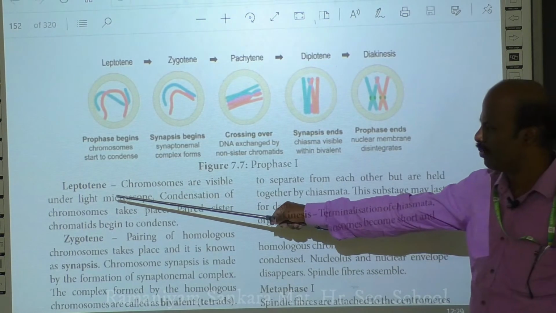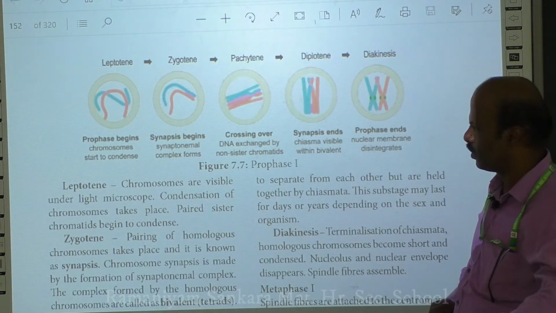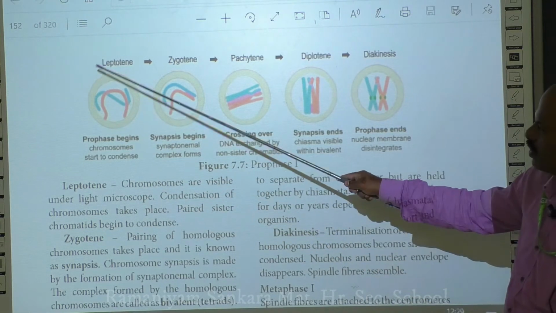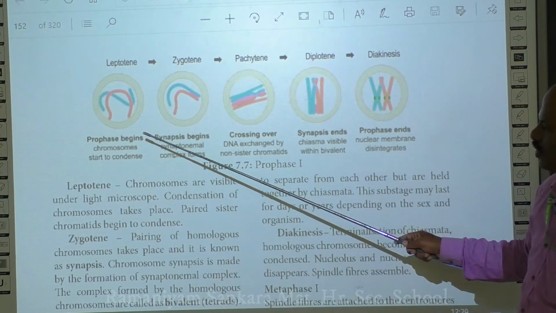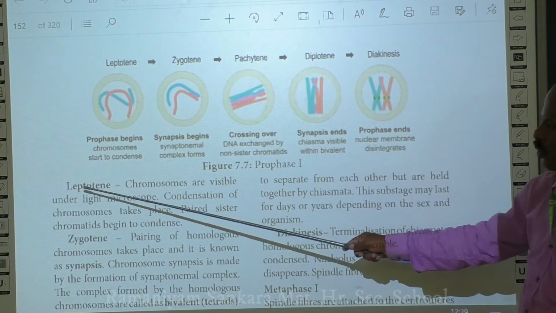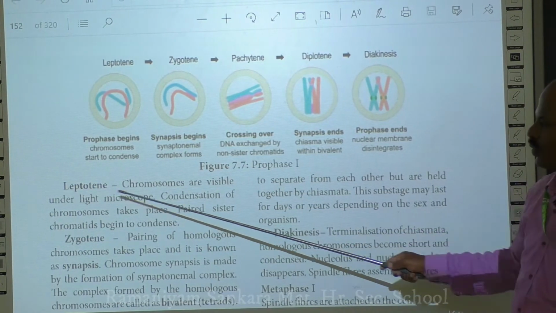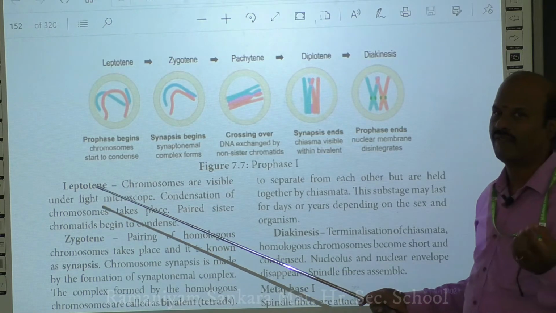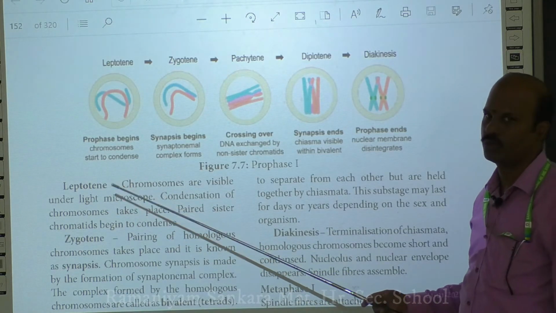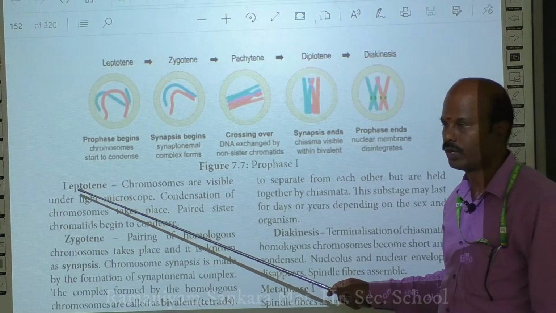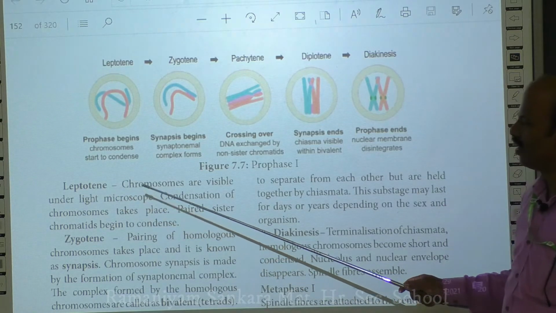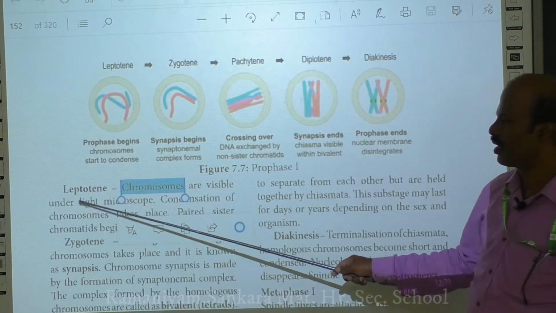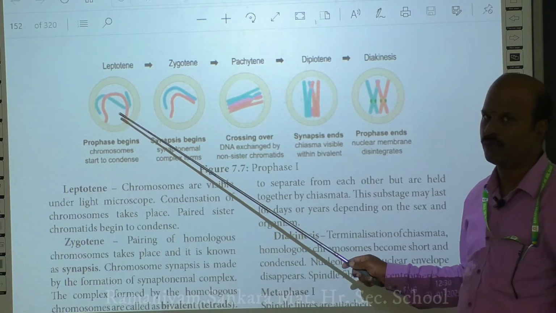When you come to this leptotene stage, the chromosomes are usually visible under the light microscope. So what is happening during this leptotene stage? The condensation of chromosomes. Lepto means thin. Okay. So the chromatin gets condensed and forms very thin long chromosomes. That is what takes place in leptotene. These very thin long chromosomes are clearly visible under the light microscope. That is the important characteristic feature of leptotene.